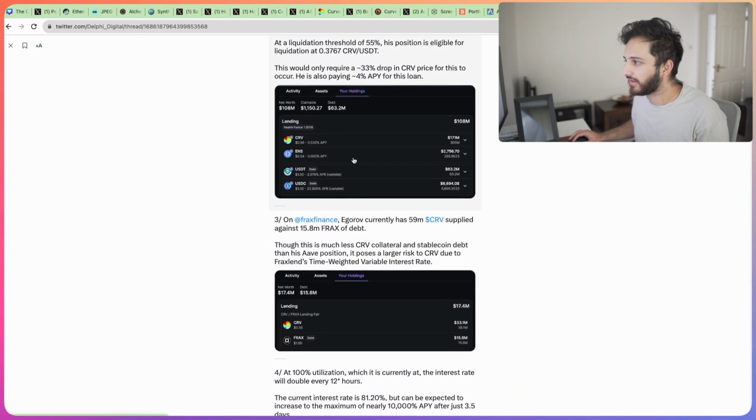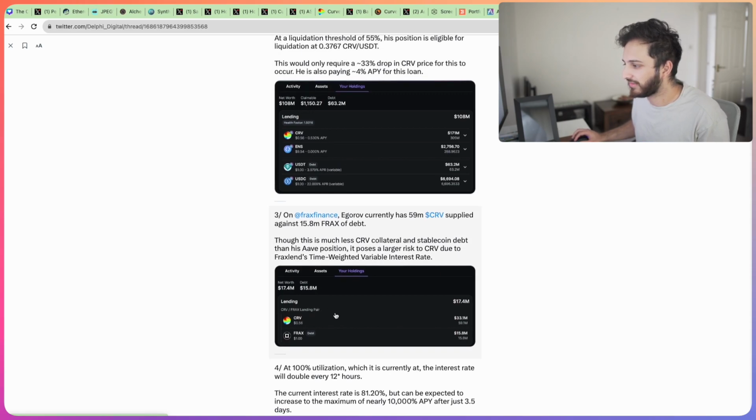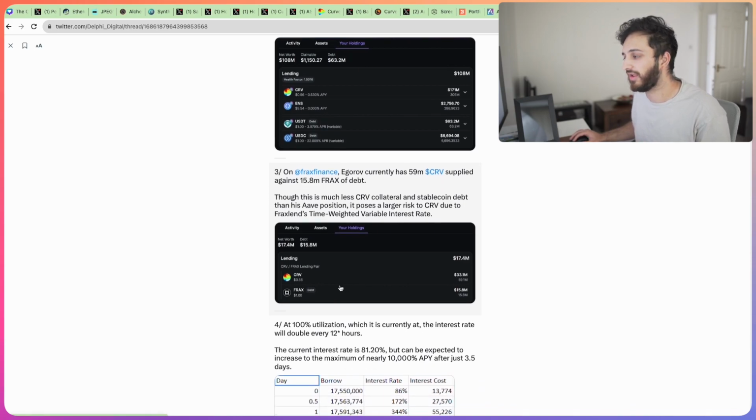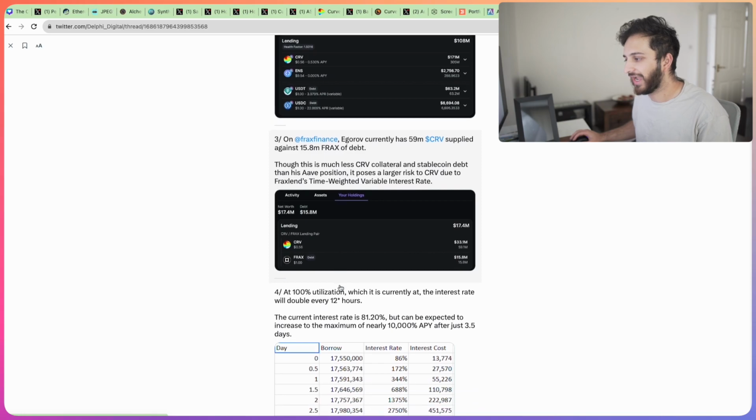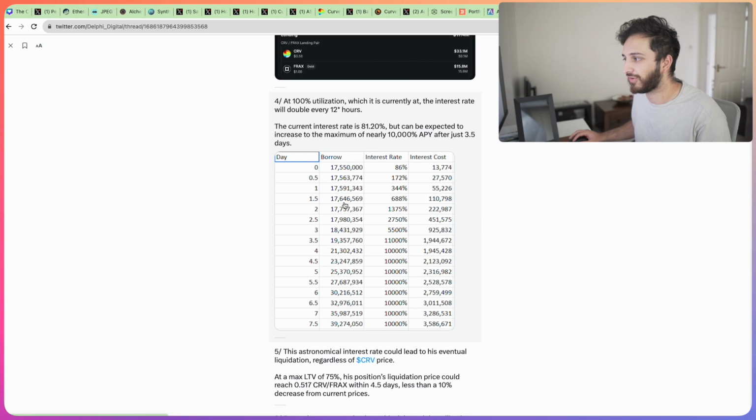Now he had substantially more on AAVE than Frax. On Frax, he only had 60 million CRV tokens supplied. But because Fraxlend has this time-weighted variable interest rate, where at 100% utilization, the interest rate starts to double every 12 hours, that's exactly what happened. Utilization was at 100% on Frax Finance, and essentially that meant that the interest rate was literally doubling and doubling every 12 hours. So you can see what this effect would have on the interest rate if he were to just wait a few days.